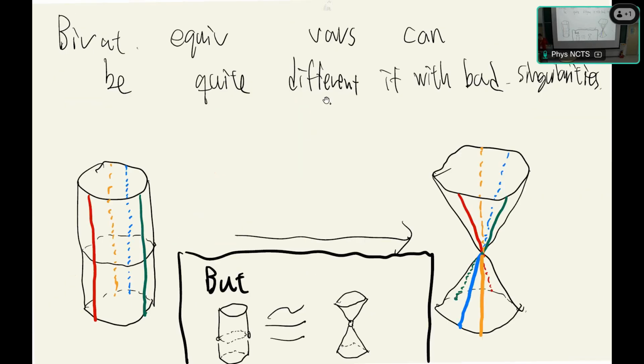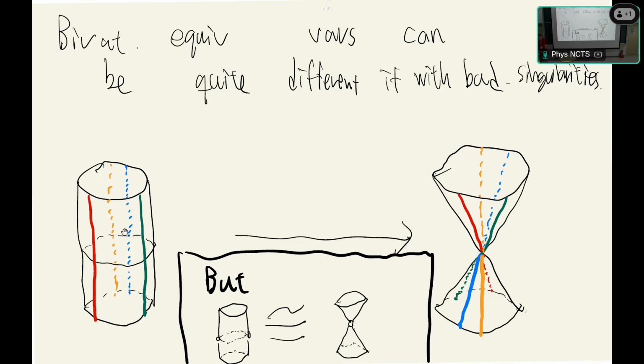Also, if the singularity is very bad, two birationally equivalent varieties can be quite different in global structure. You can see the cone and the cylinder. If we send the red line to the red line, the yellow line to the yellow line, blue to blue, green to green, then if we remove a circle from the cylinder and remove the node from the cone, the remaining parts are one-to-one and onto.